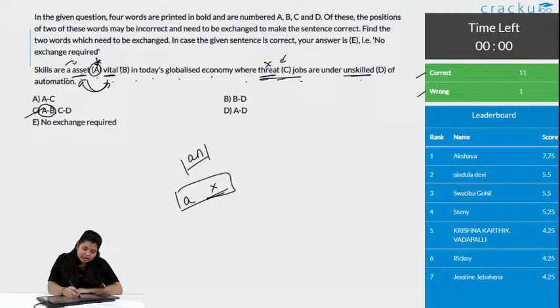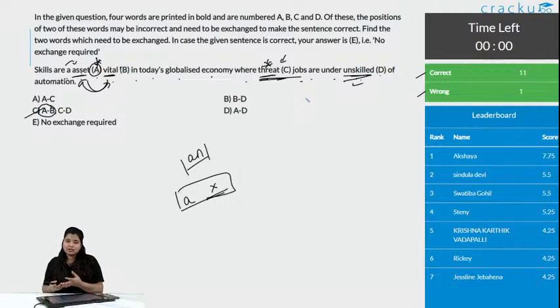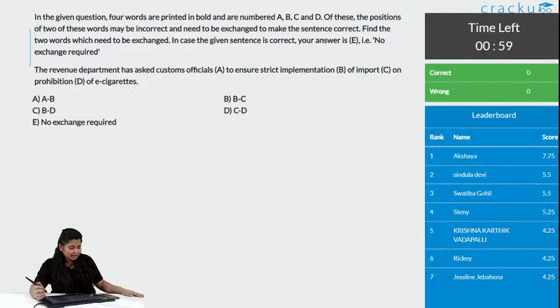So, threats will be replaced by unskilled job, that unskilled jobs are under threat of automation, that if there is any unskilled job we can automate that. That is why skills are a vital asset in today's globalized economy where unskilled jobs are under threat of automation. Option C is the correct answer and 11 people got this correct. Okay, let us go to the next question and the last question, and the time starts here.